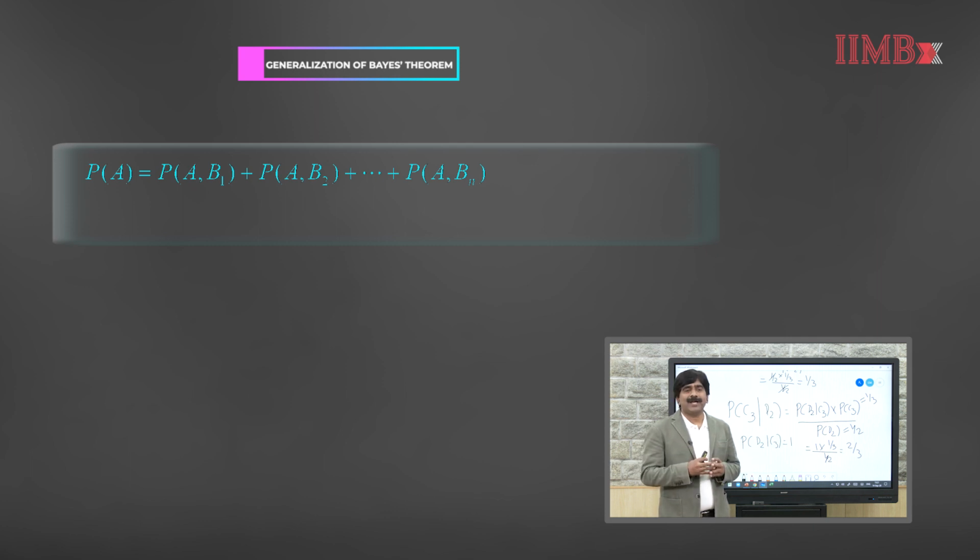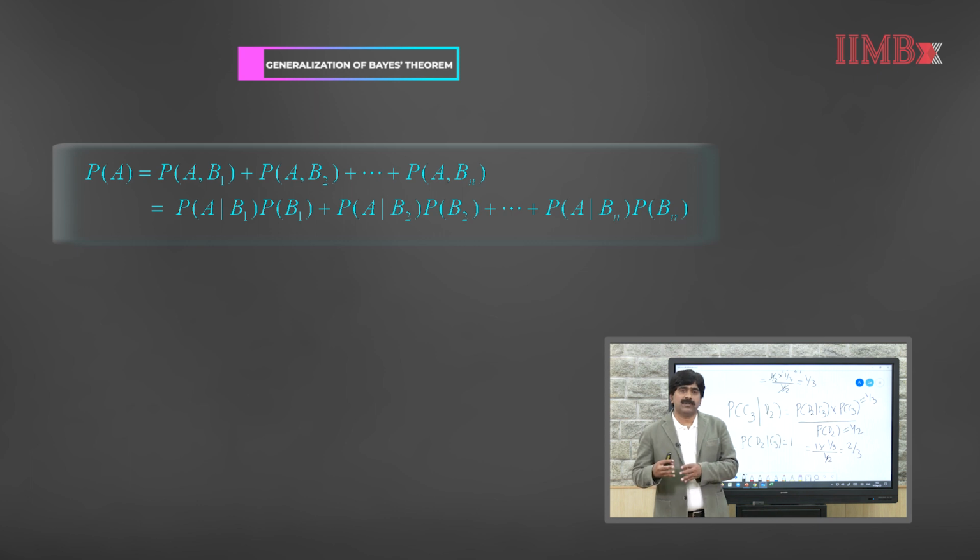Here P of A comma B1 is nothing but the joint probability between A and B1, or the probability of A intersection B1. P of A comma B1 can be written using the conditional probability logic. It is the same as the probability of A given B1 times the probability of B1. Similarly, P of A comma B2 is the probability of A given B2 times the probability of B2.